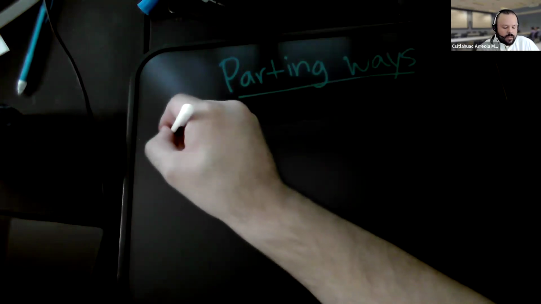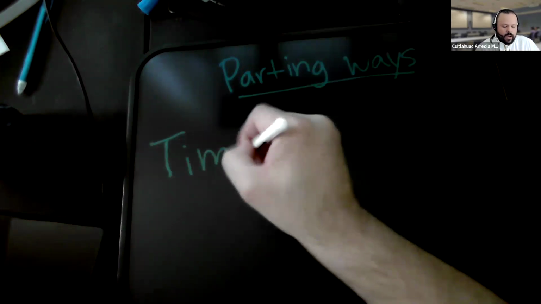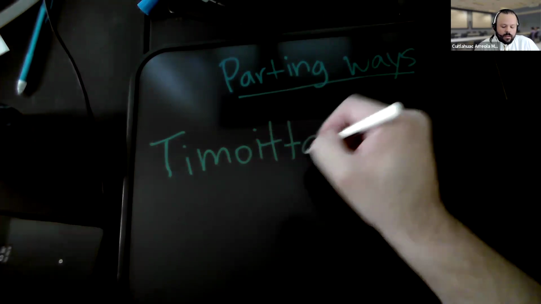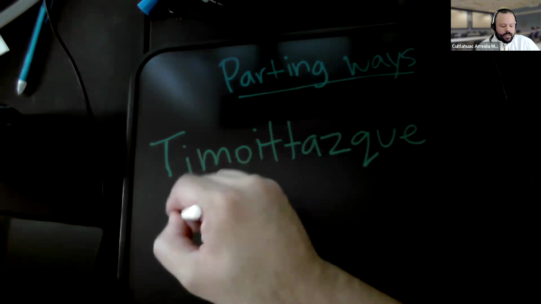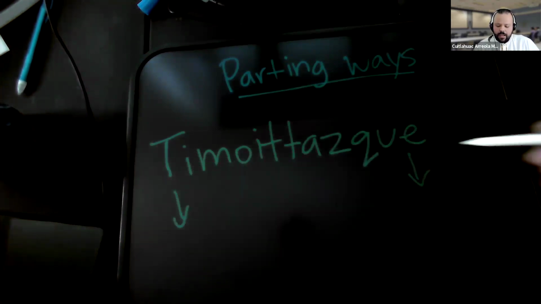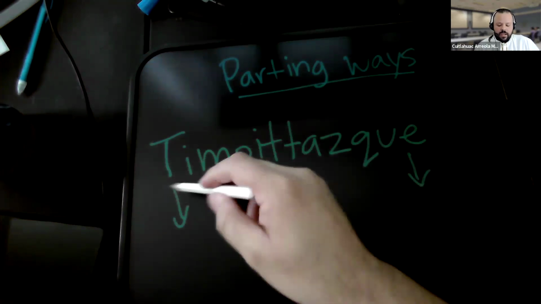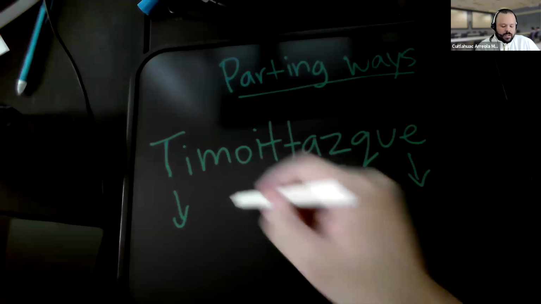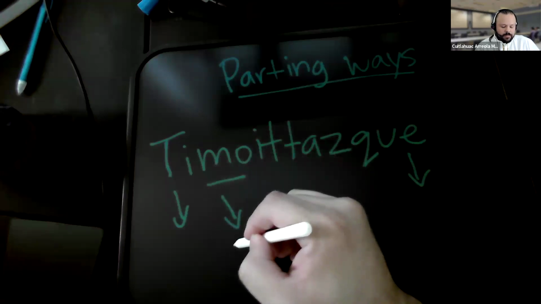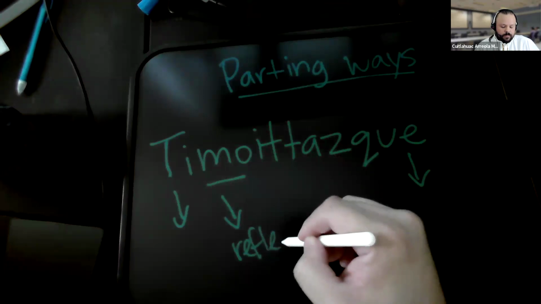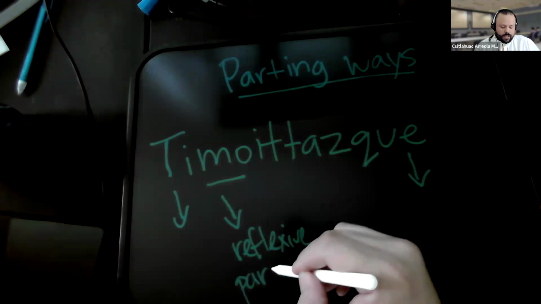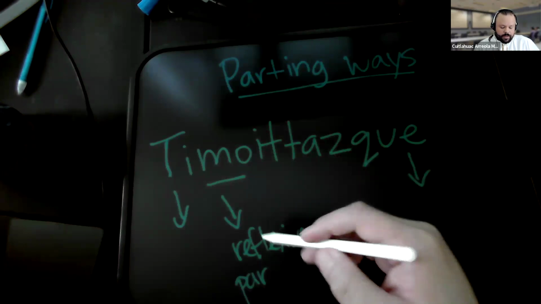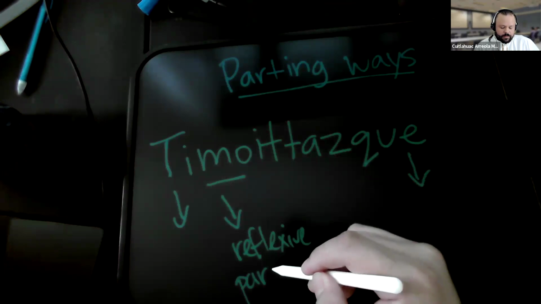That's the ti mo ita ske. This ske is something that we are doing in the future. This mo is called a reflexive particle or object prefix. Sorry, reflexive prefix.